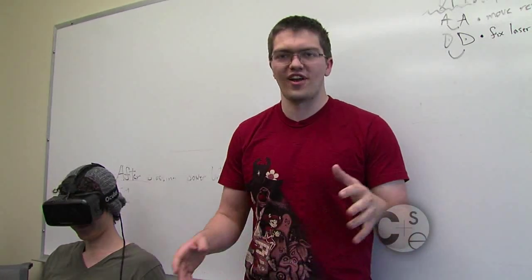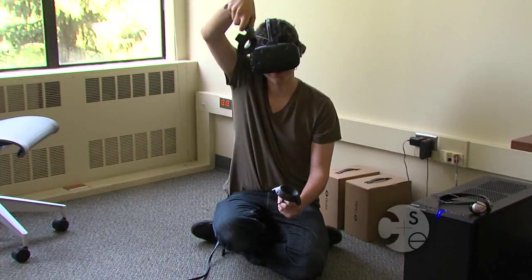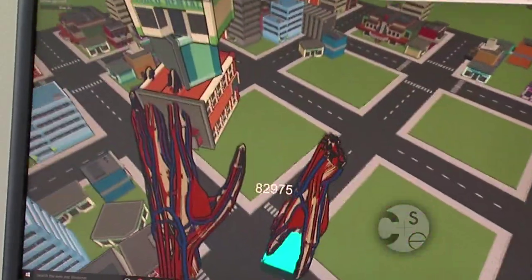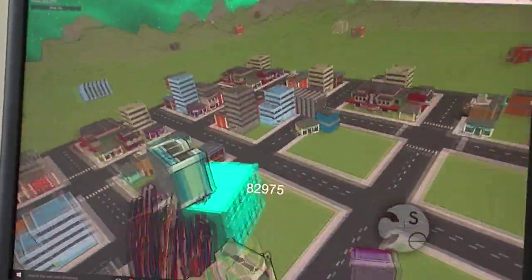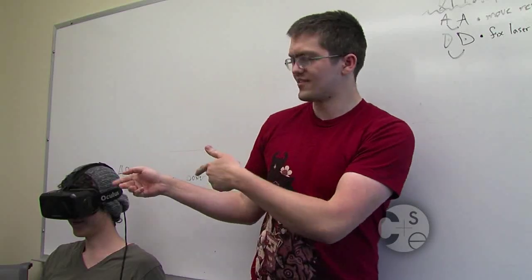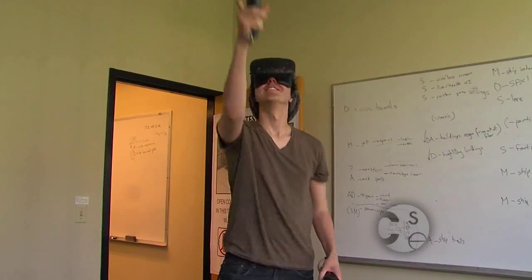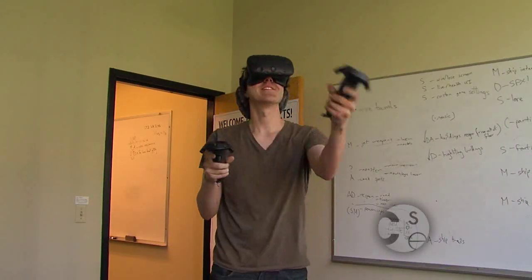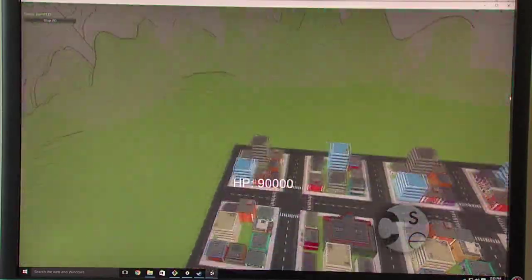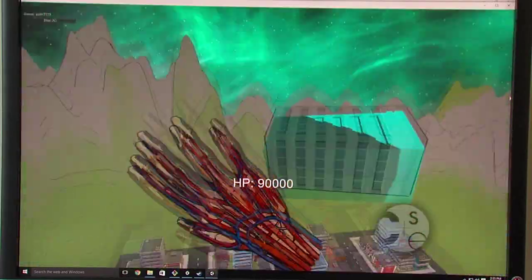So the Vive has basically room scale tracking. There's these things called lighthouses in the corner of the room, and they know exactly where your head and hands are at all times because you have a headset like this, but you also have motion controllers in both of your hands. So you have full mapping of your movement of your head and hands. And that's just a lot of fun to play with.